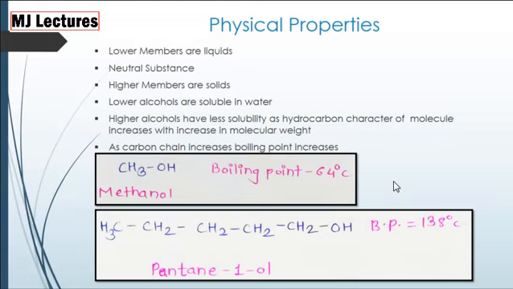Now let's study physical properties of alcohols. First, lower members are liquid in nature. Lower members of alcohols means the alcohols which contain fewer carbon atoms, nearly up to C8. Now the alcohols are neutral substances. Higher members of alcohols are solid in nature.